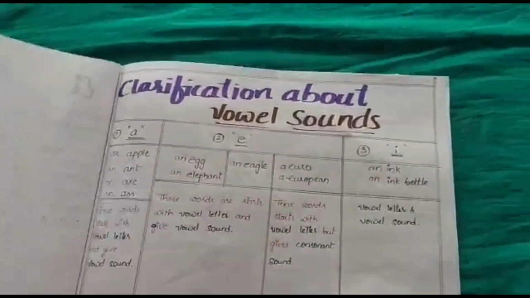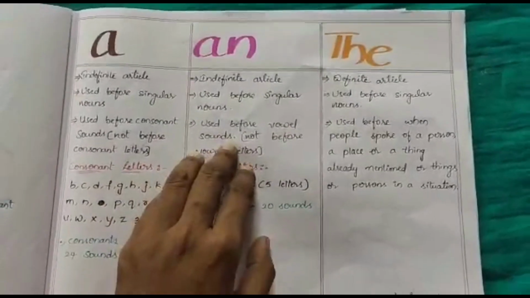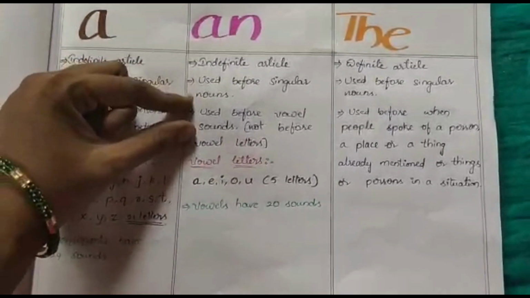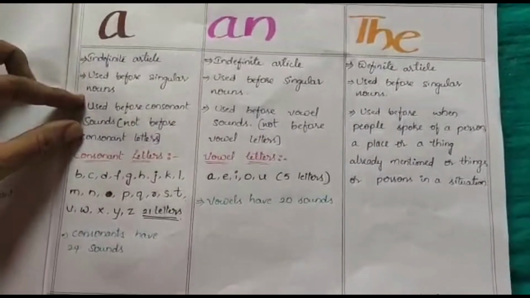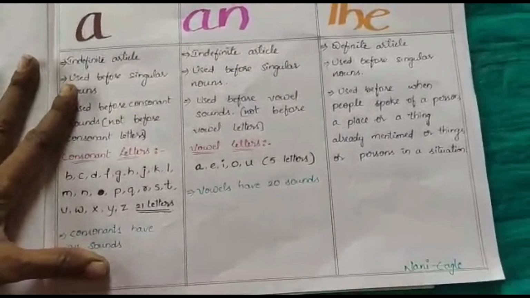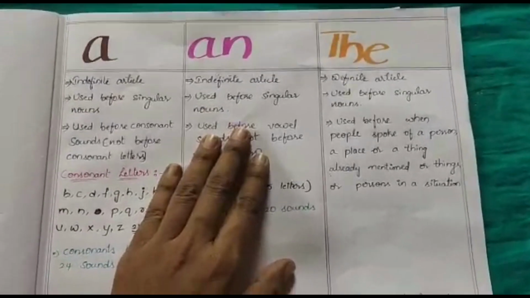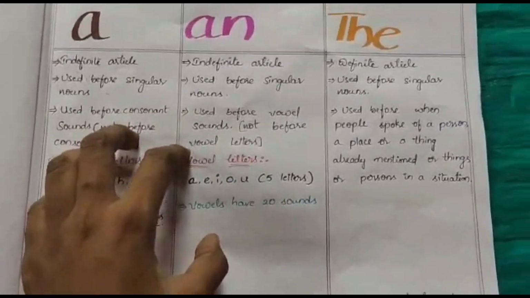Please remember this one: focus only on sounds, not on the letters. We use an before vowel sounds only. We use a before consonant sounds only. Understand? If you understand, observe these and practice the questions, so you will get clear clarity about sounds. Okay, thank you.